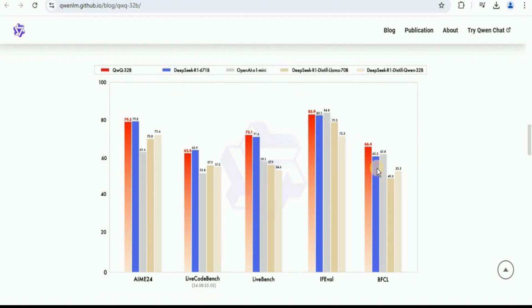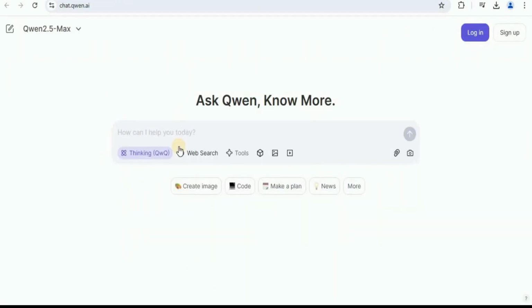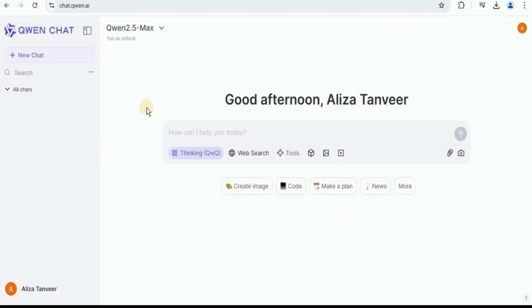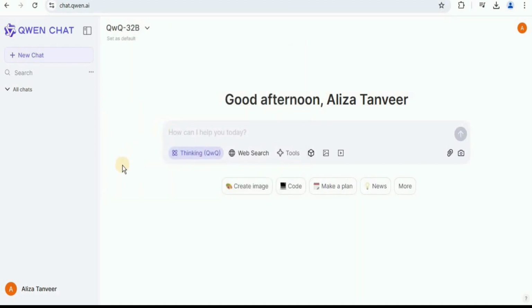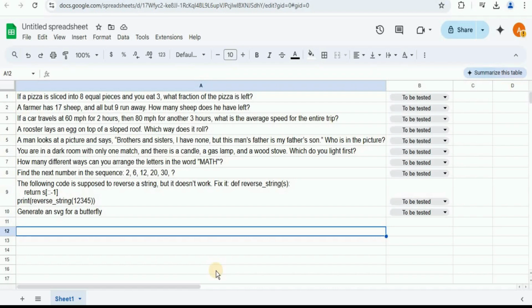So now let's go ahead and test it out, and I'm going to use the QwenChat for it. After signing in to the QwenChat, this is how the interface is going to look. And just like you can select the model in ChatGPT, you can do that too. Right here inside the QwenChat, you simply have to click on this drop down menu, and these are all the available options. Out of all of these options, you have to select the QWQ 32 billion, which is capable of thinking and reasoning. So here I've listed down a bunch of questions for testing the QWQ 32 billion model. These questions range from the knowledge of mathematics to logical reasoning and programming questions. So let's see how the model performs.